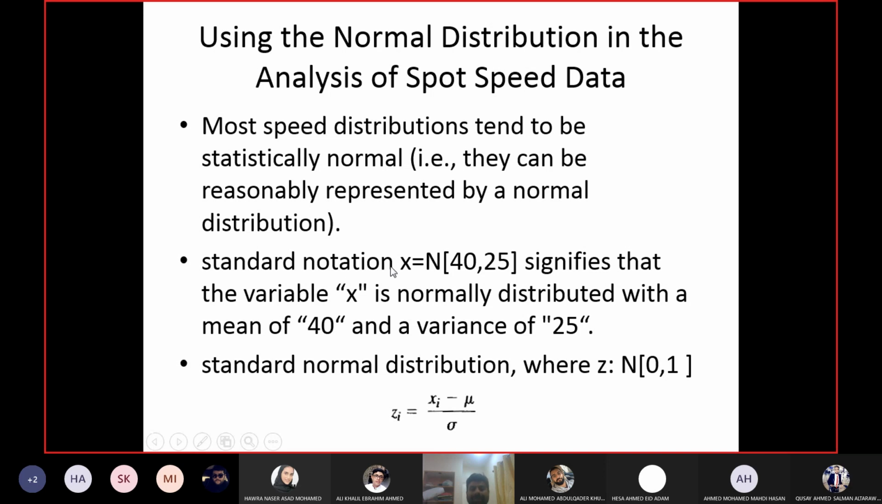So if you want to indicate that a data follows normal distribution, you will indicate it in this manner. This is the approach of showing that data X follows normal distribution. X is the data which follows normal distribution. N is the notation for normal distribution. Then we have two numbers in square brackets. These two numbers represent the mean and variance of the data. 40 is the mean of X and 25 is the variance of X. What do we mean by variance? Variance is basically the square of standard deviation.